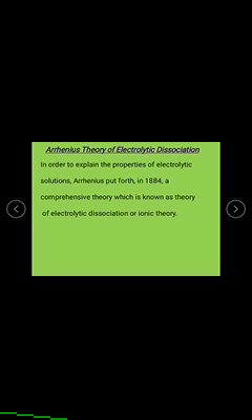To explain the behavior of the electrolyte, Arrhenius proposed a theory that is called the Arrhenius theory of electrolytic dissociation in 1884. This theory is also called the electrolytic dissociation theory or ionic theory.